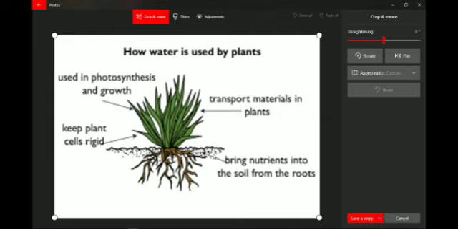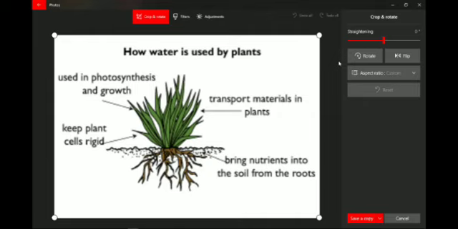And from this soil water, the roots absorb the water, isn't it? Because roots are underground, they cannot take water from the upward source that is in the aerial environment. You all know that roots absorb water. So while absorbing water, they also absorb the dissolved nutrients present in the water in the soil. Okay. So this is all about why water is needed by plants.